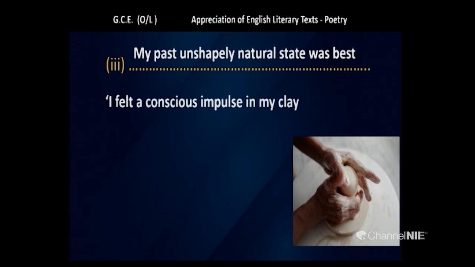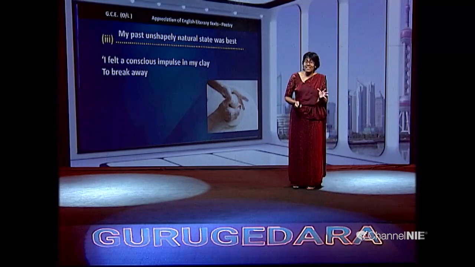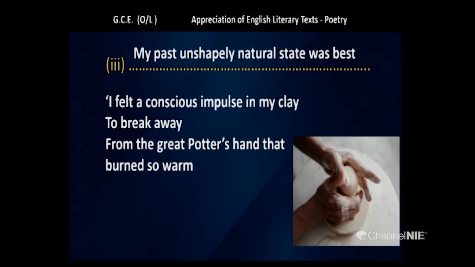Right. And another line that you can use for this is, "I felt a conscious impulse in my clay to break away." Now, "my past unshapely natural state was best," a lump of clay, can be used as relevant for this. Or, "I felt a conscious impulse in my clay to break away." That also could be used. Let's move on to the next slide. Next line.